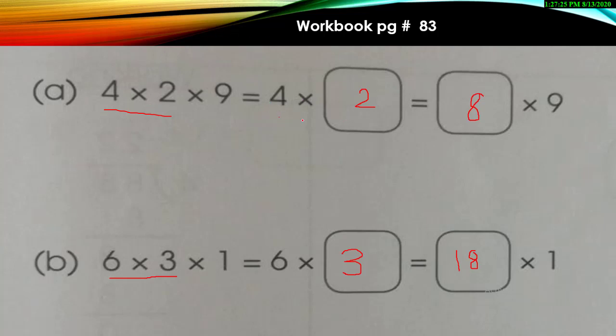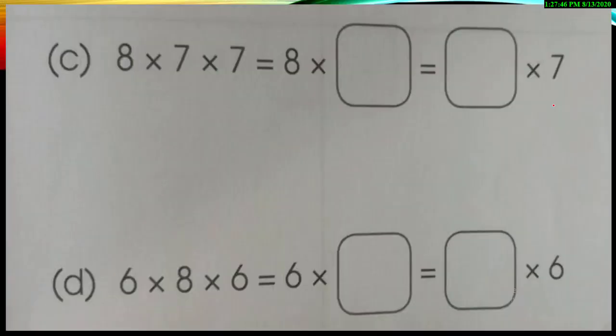Once you multiply these two numbers, your answer is 8. So you will mention your number in the second box. So over here, let's do parts C and D. Okay, this is very easy. You just pair it up again. Just start doing it even with me and even before me. So 8 sevens are. Okay, what will be your answer? 8 sevens are. Do you remember the trick? Okay, 56. So you will mention 56 over here.